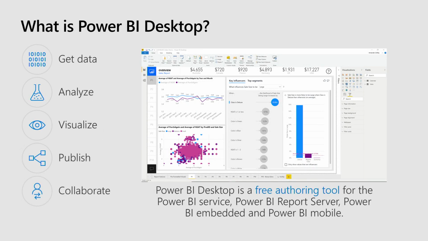So what is Power BI Desktop? We really think of it as an end-to-end experience for report authors. So in Power BI Desktop, you can get data, you can analyze, find insights, visualize that data, and create that content that you can publish to others. This is the same authoring tool that you would use for the Power BI service, for Power BI Report Server, for Power BI Embedded, for Power BI mobile. So really, if you're creating Power BI content, your first place to go is Power BI Desktop. That's the first thing you want to learn. So we really want report authors and content creators to live in Power BI Desktop all day.